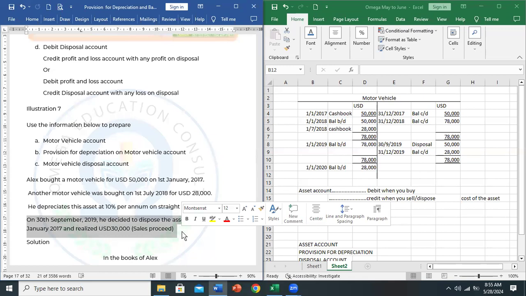In this case, we just had 2 assets. There are questions where you can have 3, 4, 5 assets. It doesn't matter. Just look at the years and ask, did you buy? Did you sell? And do the debits and credits. Any question up to this point?